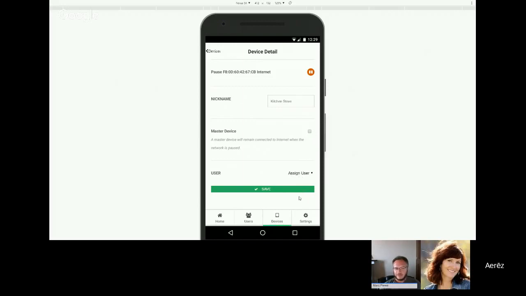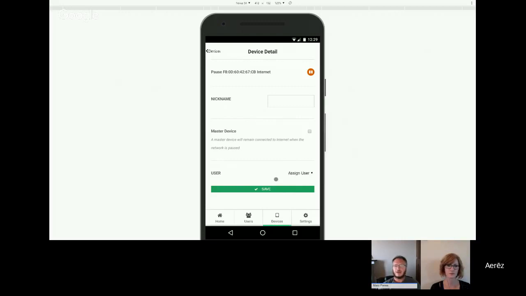The master device is the next button here, and you'll see it's an on-off switch. With this switch, this feature means that when you globally pause the internet, like we talked about earlier, everything will be paused except for master devices, and there can be more than one. So any device that you set as a master device won't be paused when you click the global pause button, but it will be paused if you pick an individual device. So if you did it right here on the device screen, that doesn't stop it from being paused as an individual device.